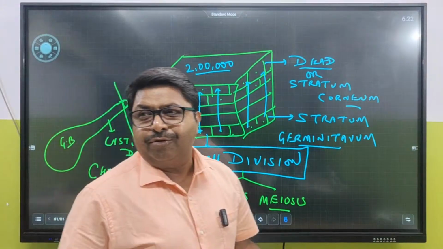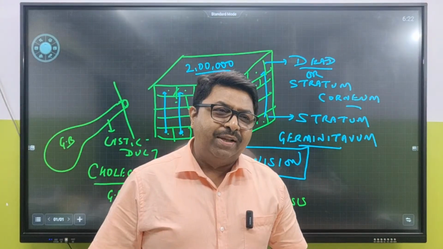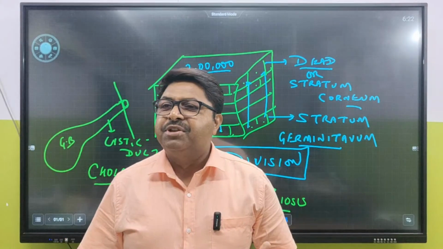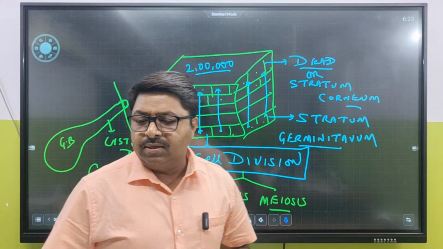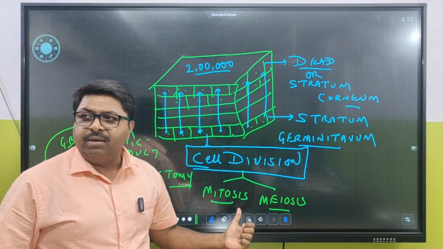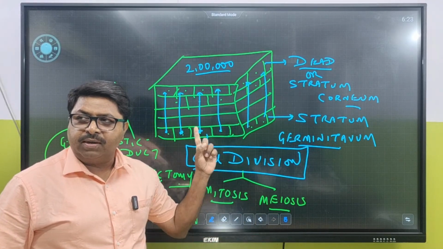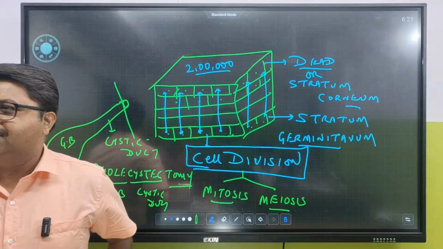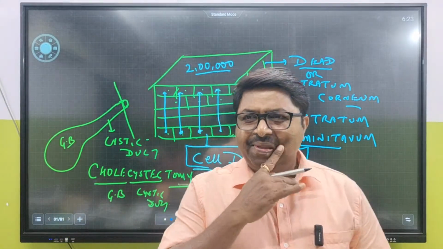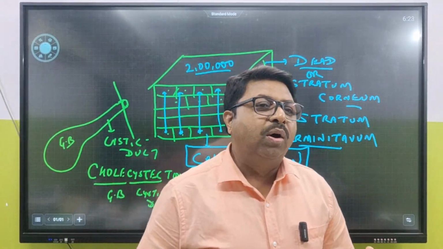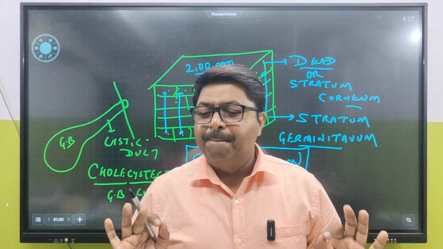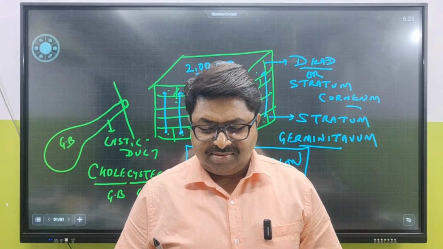So if you go for this cholecystectomy on a patient, what kind of cell division is going to occur? Because cell division we can classify into two: one is mitosis and one is meiosis. Vishal, tell me, meiosis hobe na mitosis hobe okhane? Meiosis hobe. Got the point? Meiosis to nahi hoga, kya hoga? Mitosis hoga.